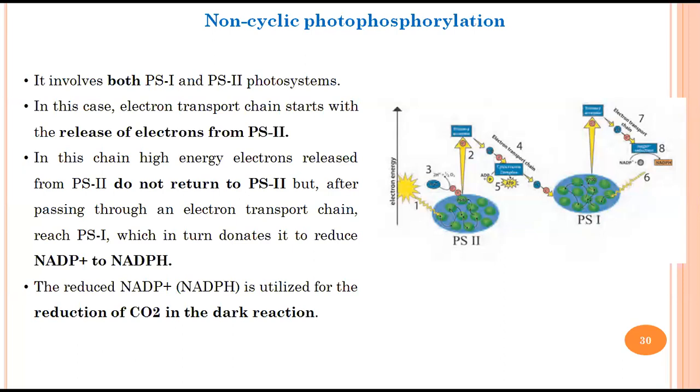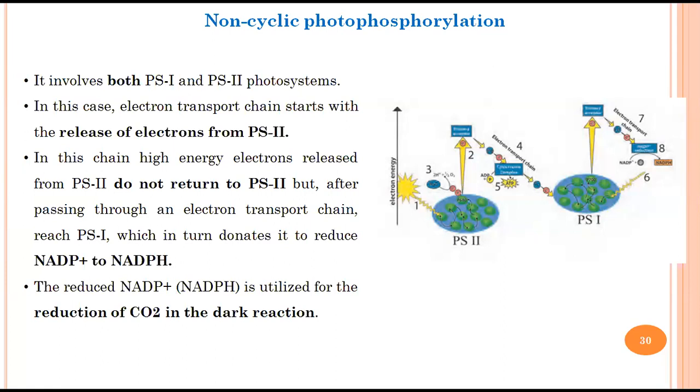However, the electron which is not coming back to 2 is actually given to PS1. If you remember, even in the last slide it was mentioned the electron is trapped by photosystem 1. So it is given to PS1, which will carry out the further process where we are reducing NADP to NADPH.